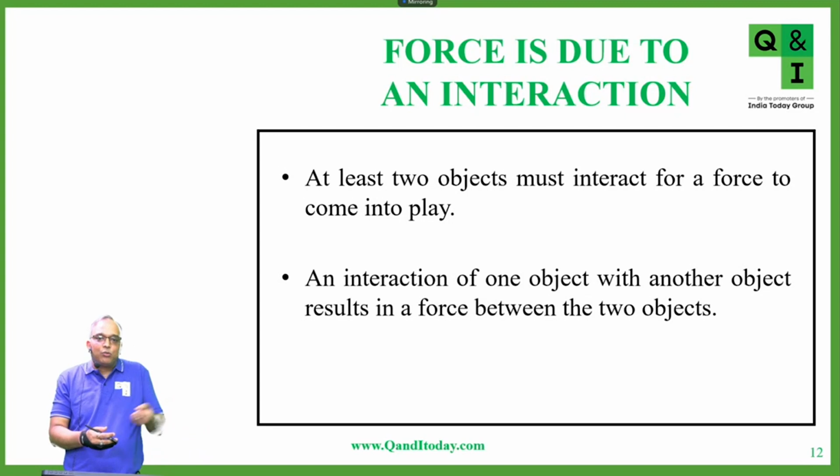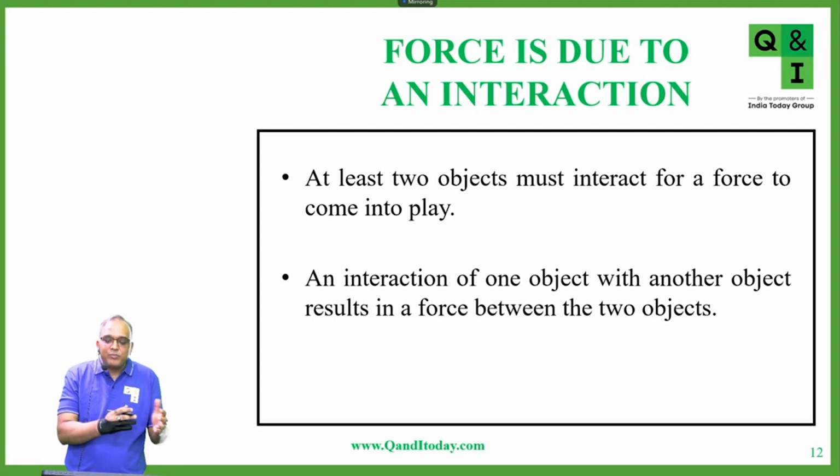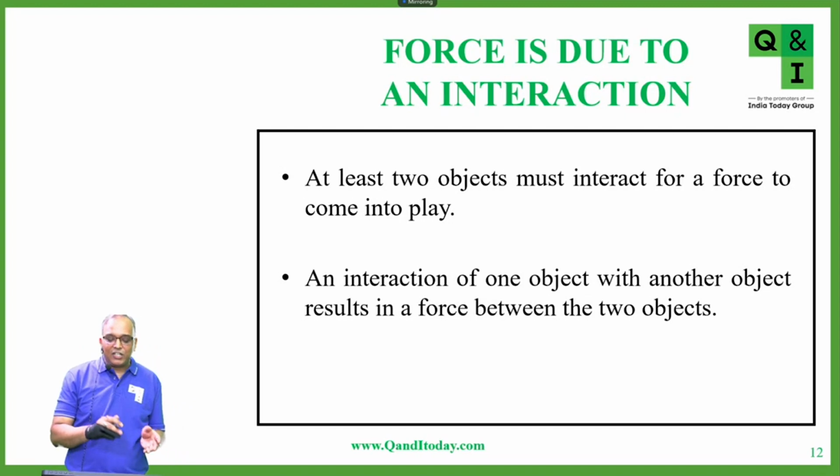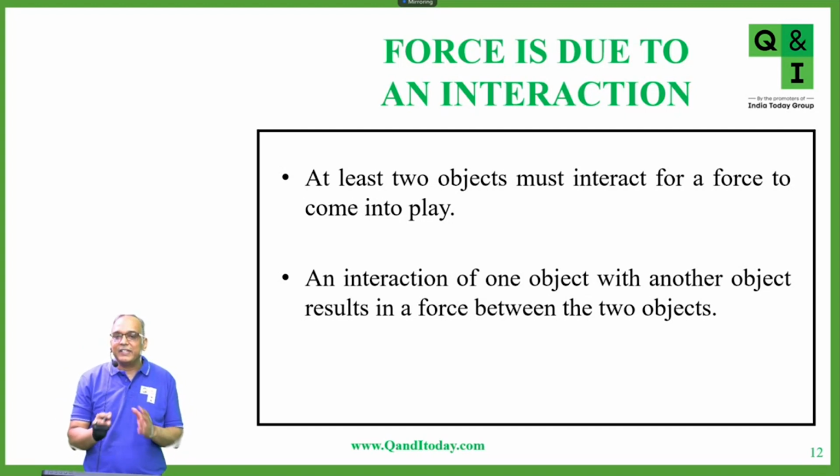Similarly, if I'm trying to pull in air, there is nothing which I'm pulling. So there has to be an interaction between the two bodies for the force to come into play. An interaction of one object with another object results in the force between the two objects.